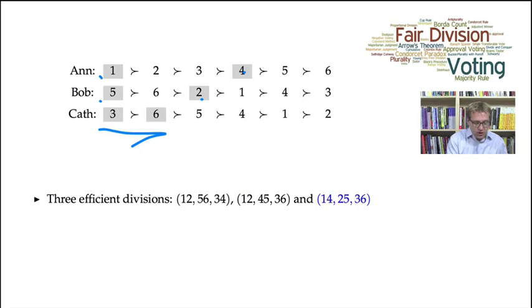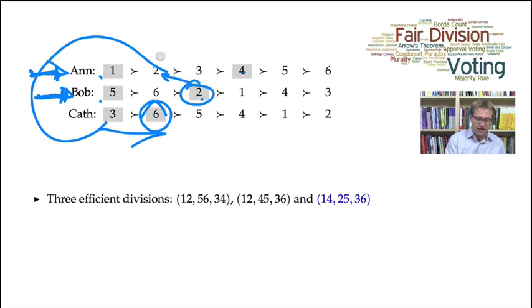To see that, note that in order to improve Bob's allocation, we have to give Kath's second favorite choice to Bob. But that would create an allocation that is strictly worse for Kath. In order to improve Anne's allocation, we would have to give item 2, either item 2 to Anne or item 3 to Anne.